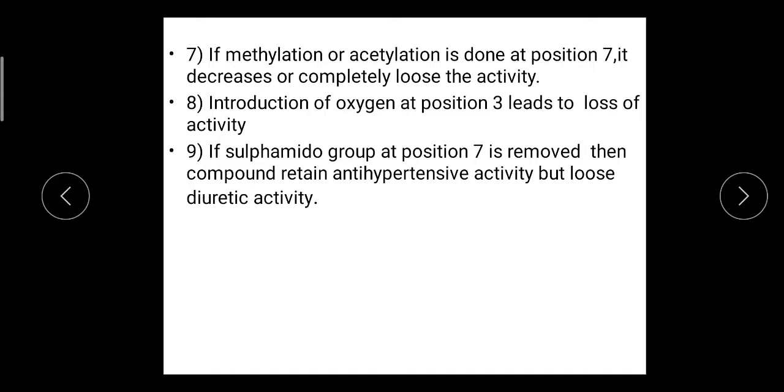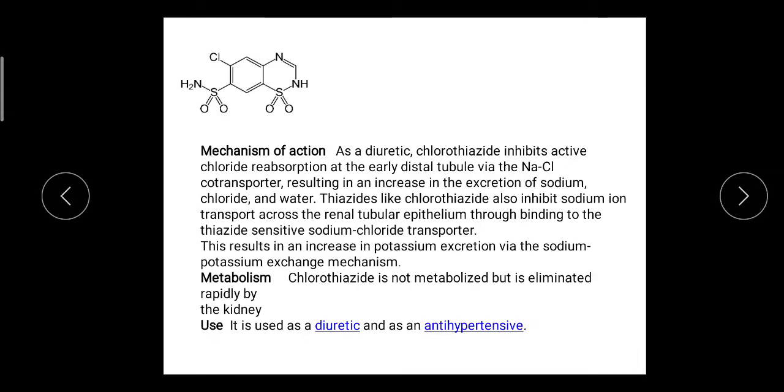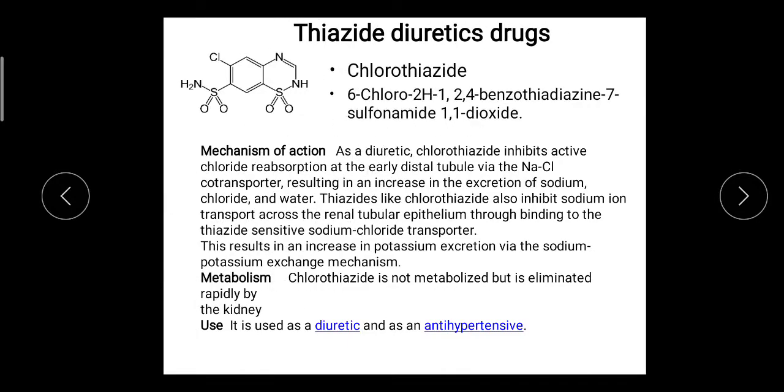Now we proceed to the drugs which act as thiazide diuretics. So the first drug is chlorothiazide. The IUPAC name is 6-chloro-2H-1,2,4-benzothiazine-7-sulfonamide 1,1-dioxide.